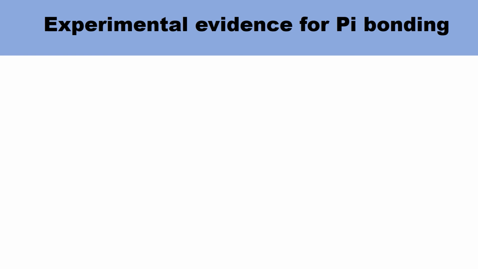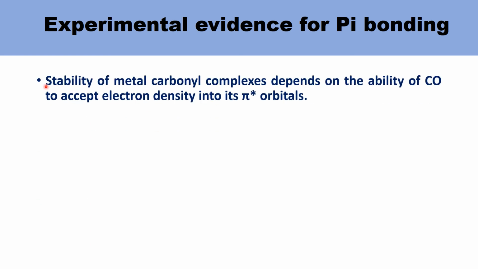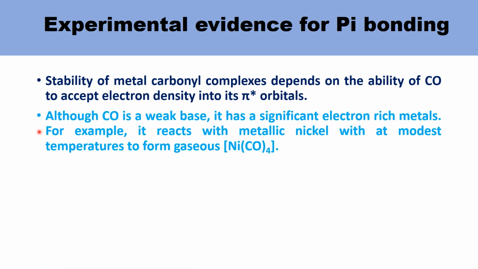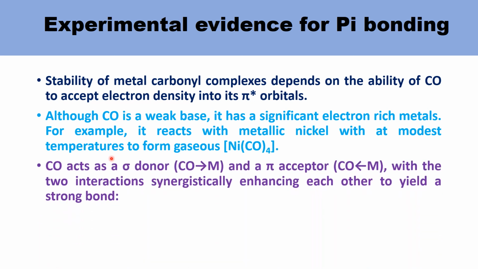The experimental evidence for pi bonding: the stability of metal carbonyl complexes depends on the ability of carbon monoxide to accept electron density into its pi* orbitals. Although the carbonyl ligand is a weak base, it has a significant affinity for electron-rich metals. For example, it reacts with metallic nickel at modest temperatures to form gaseous nickel tetracarbonyl.